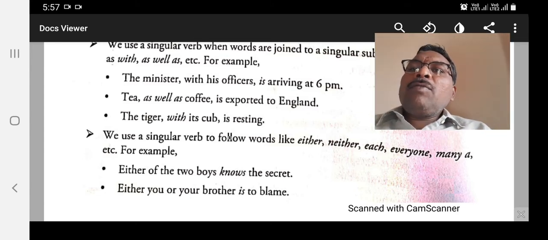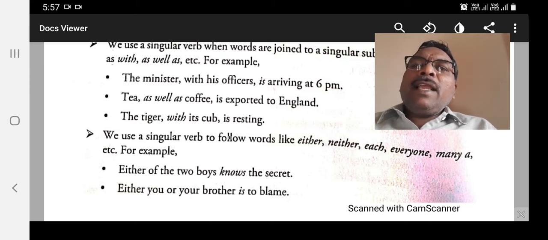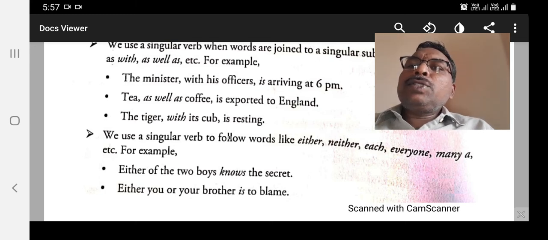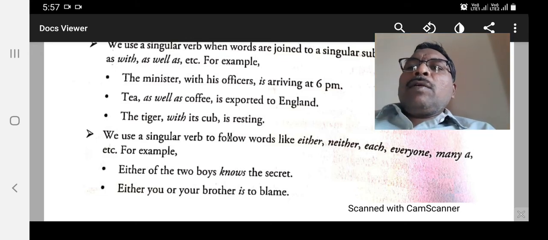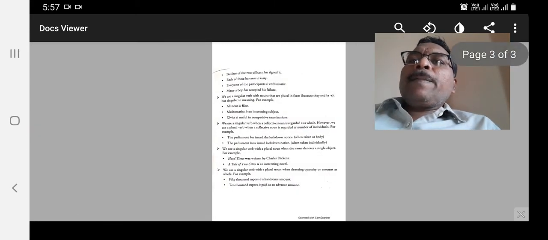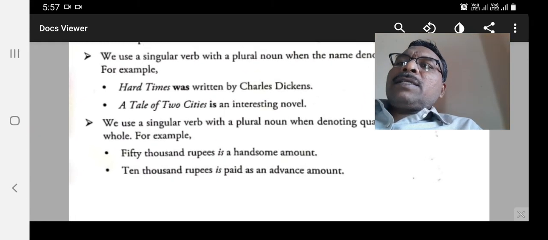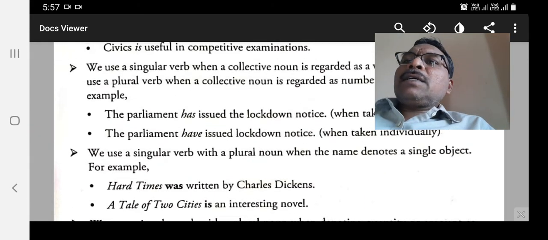We use a singular verb to follow words like either, neither, each, everyone, many. Examples: Either of the two boys knows the secret. Either you or your brother is to blame. There's also one more example for that.